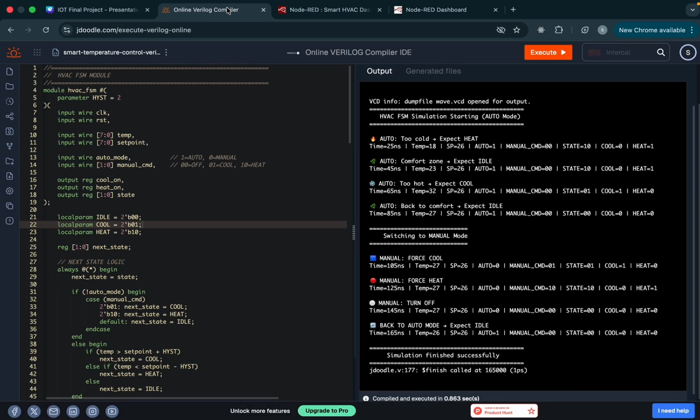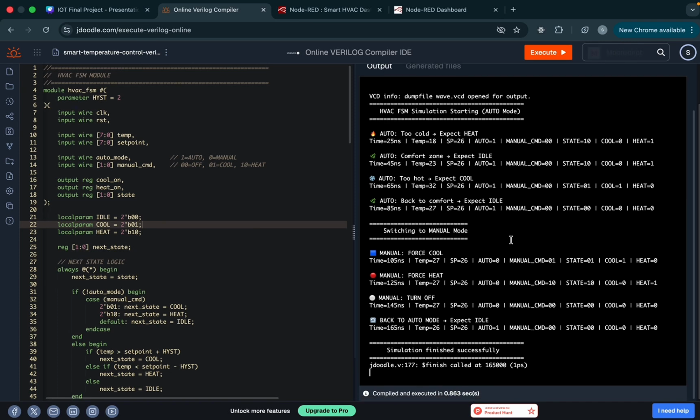Also I tried implementing it with the Verilog simulator, which I run here. In the auto mode, if the temperature is too cold, expect heat, so heat will be 1. If the temperature is too hot, expect cold, so cold will be 1. If we change back to comfort, nothing will be on because the temperature and the set point are almost the same.